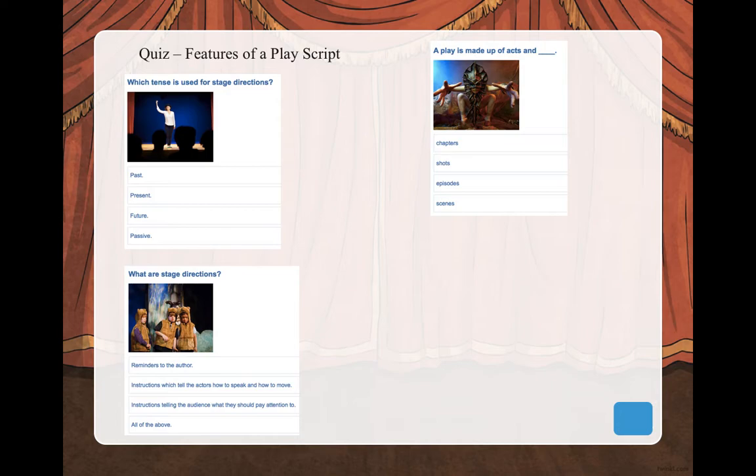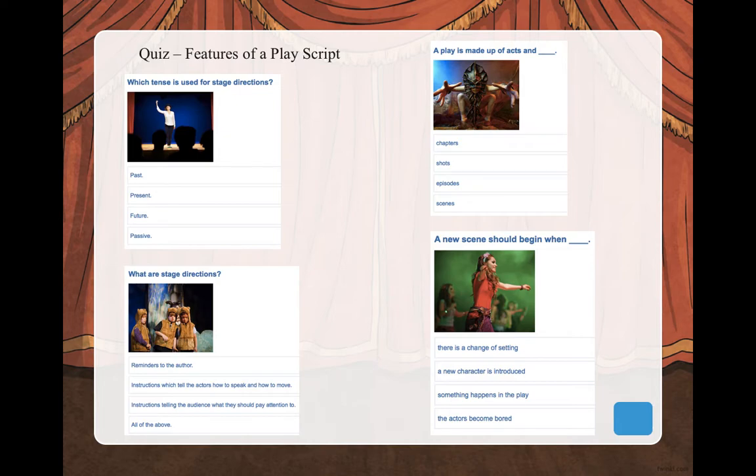What are stage directions? 1, reminders to the author. 2, instructions which tell the actors how to speak and how to move. 3, instructions telling the audience what they should pay attention to. Or all of the above, which is number 4. Last one in this group. A new scene should begin when there is a change of setting. Number 1. Number 2, a new character is introduced. 3, something happens in the play. Or 4, the actors become bored. That would be a great pity.